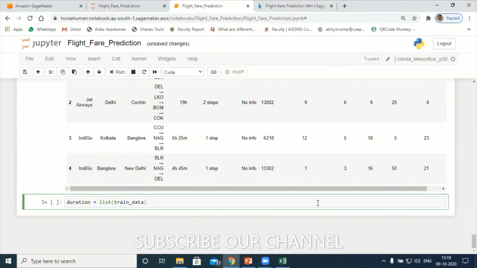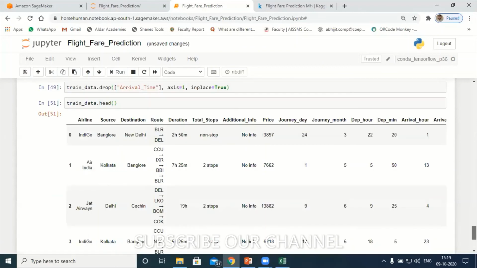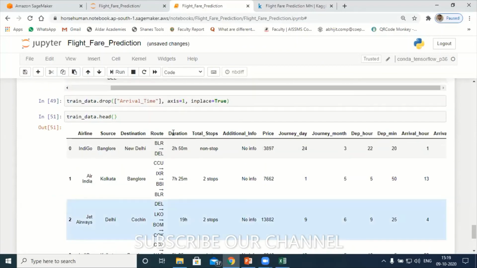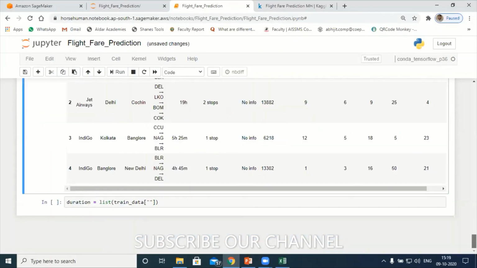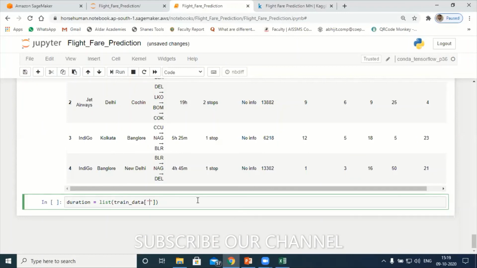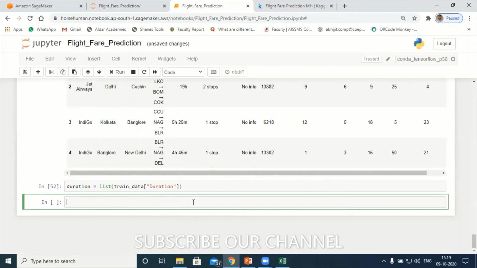What is that column name? Duration, right? Let me check. Yeah, this is it, Duration. Use this one, paste it over here. Fine. Let me run this. Yes, now I have stored the list called duration. Next, I should subtract one by one for all the 10,000 records.